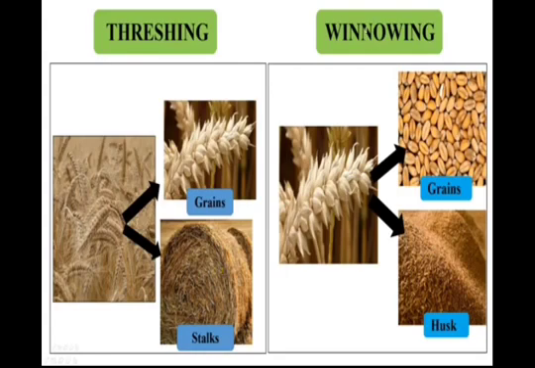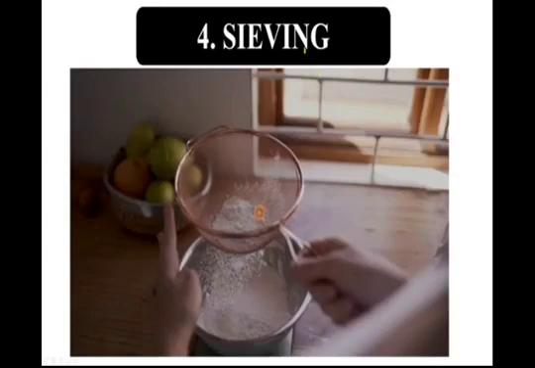Remember that point also. So threshing and winnowing are used on different occasions. For winnowing, wind or blowing air is required. For threshing, you can use a threshing machine or a hard surface to beat the stalks so the grains are separated.